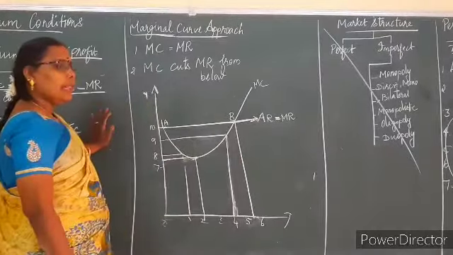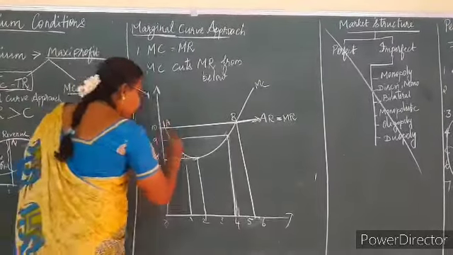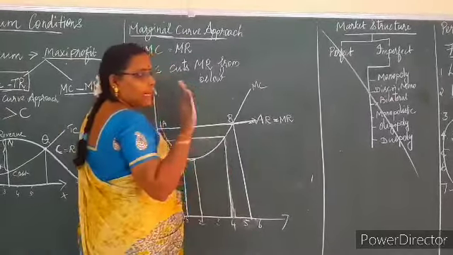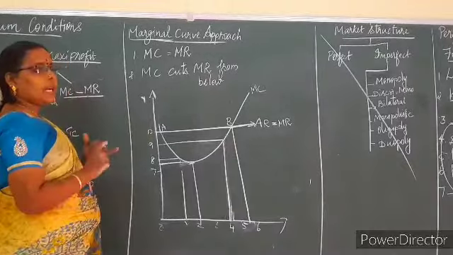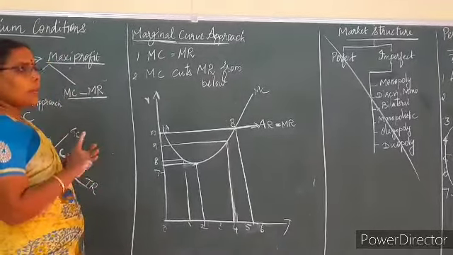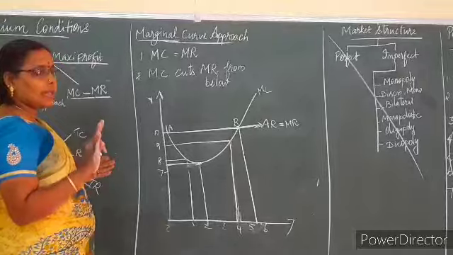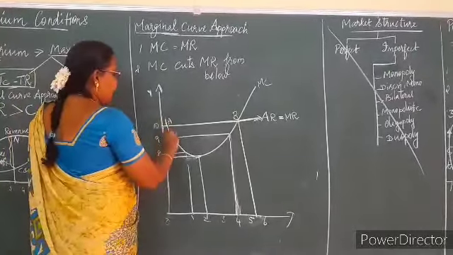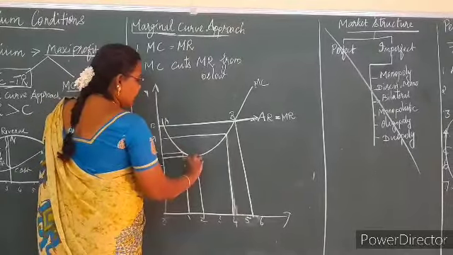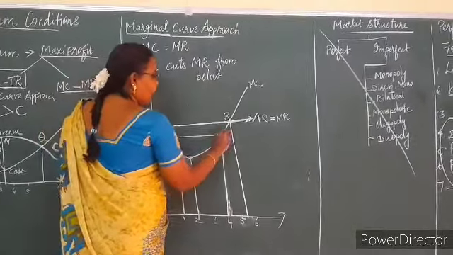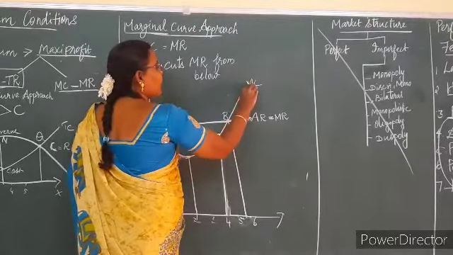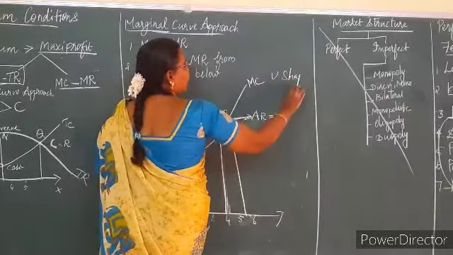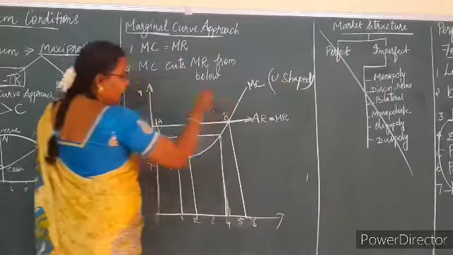And usually the MC curve starts from below, reaches its minimum point, and then goes up. That we have studied in the third lesson, while studying the cost approach: total cost, marginal cost, average cost. All three cost curves I have drawn for you. So the marginal cost curve always falls down, then reaches its minimum point, then starts to increase. So I have drawn the MC curve in a U shape. The MC curve is always a U-shaped curve.